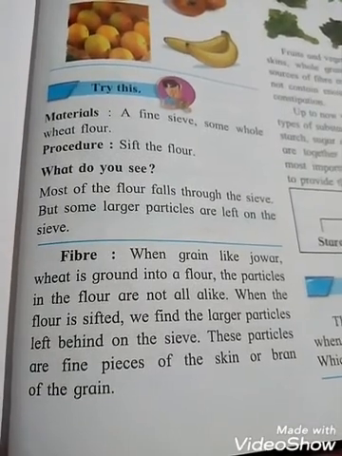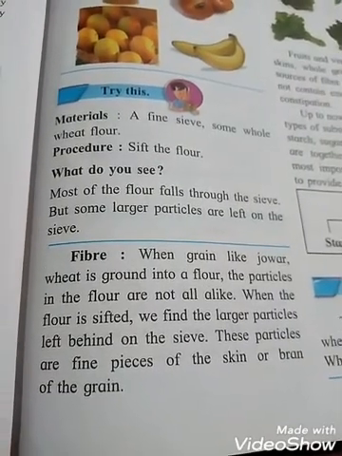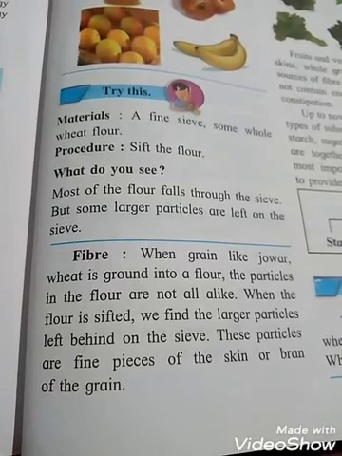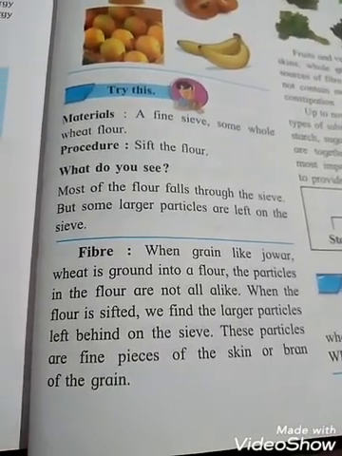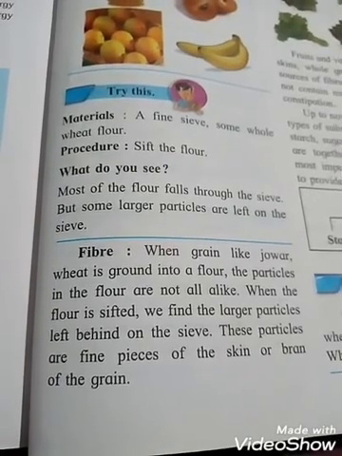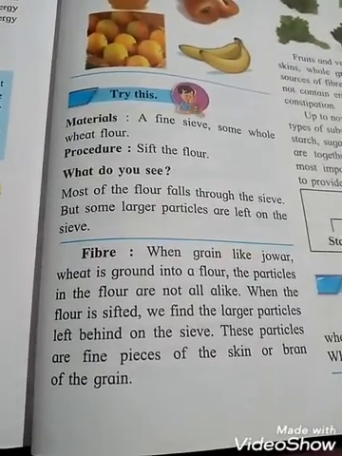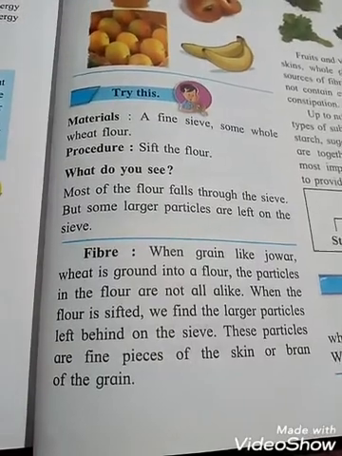Fiber: when grain like jowar or wheat is ground into flour, the particles in the flour are not all alike. Some are fine and some are larger.